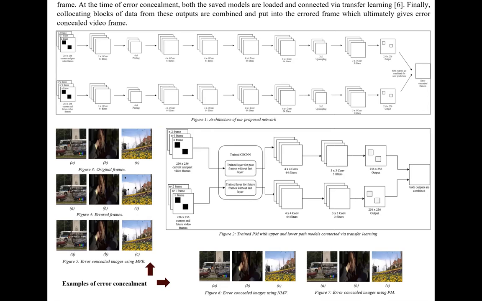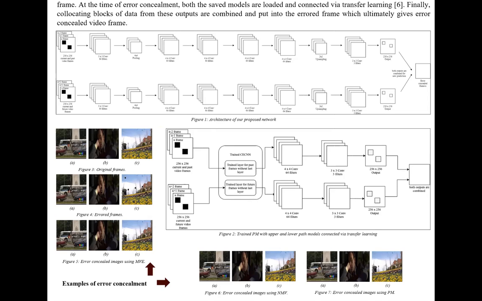The upper path model is trained with 200 past frames or less if fewer past frames are available. And similarly, the lower path model is trained with 200 future frames or less if fewer future frames are available that come after the errored frame. 200 past and future frames were used so that our model takes less training time and gets enough training data to reasonably produce the output.